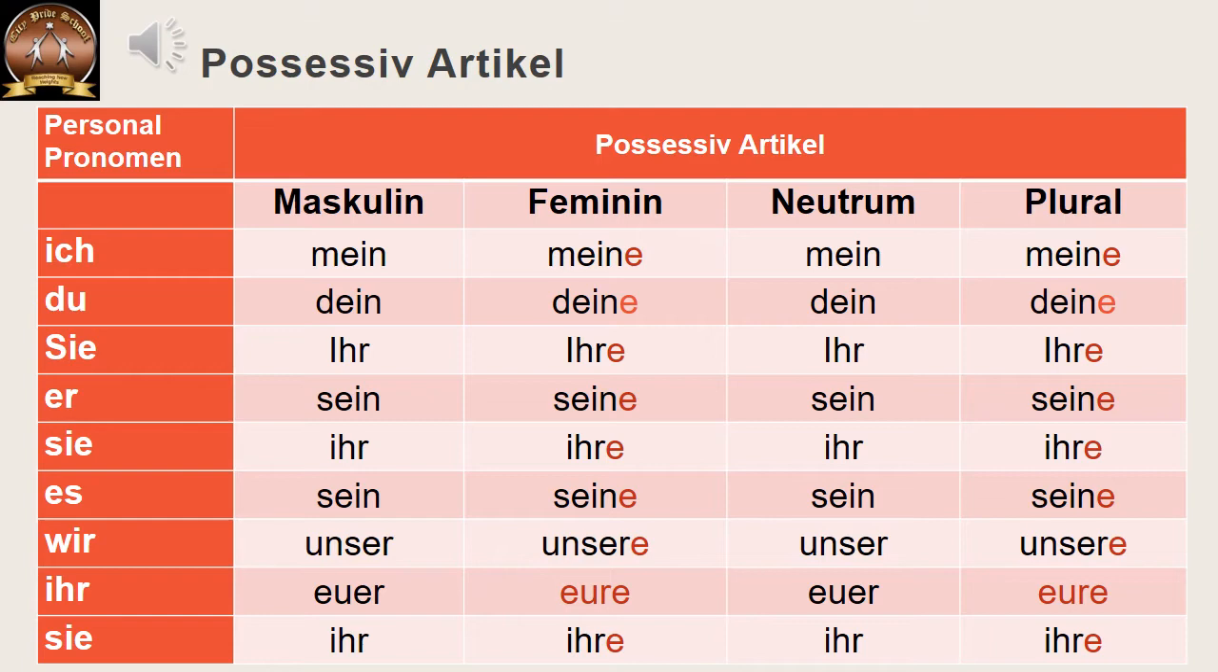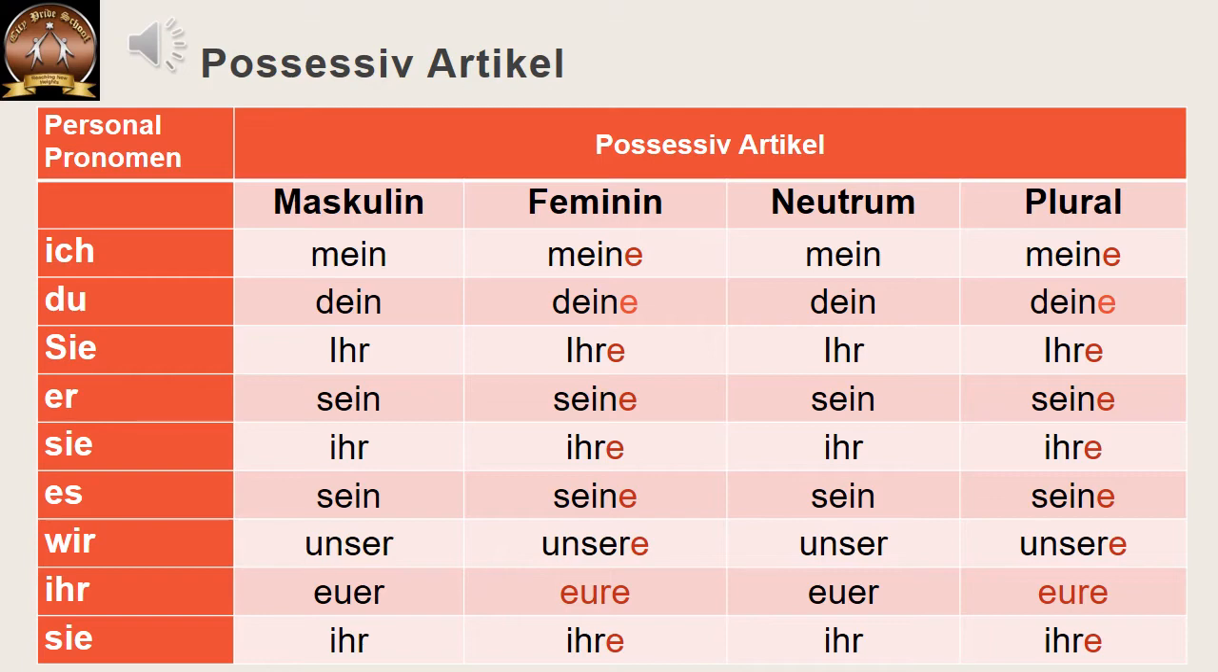For du it is dein or deine. For Sie, as capital respect, it is Ihr or Ihre with capital I. For er, it is sein or seine. For sie, it is ihr or ihre. Till here we know all of them. We have practiced them as well. But now we are going to look for the possessive pronouns for the remaining personal pronouns.